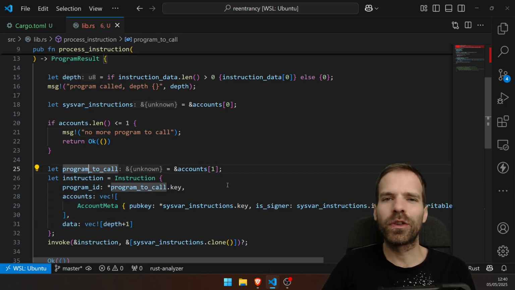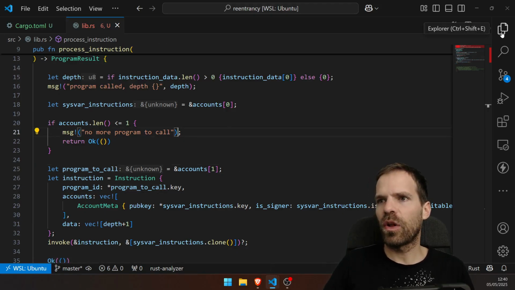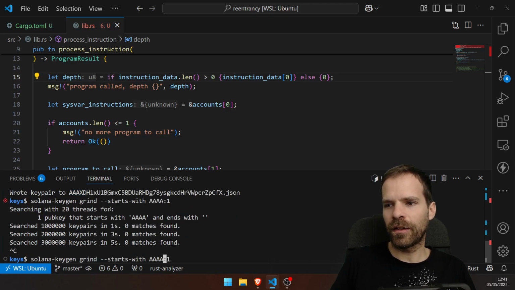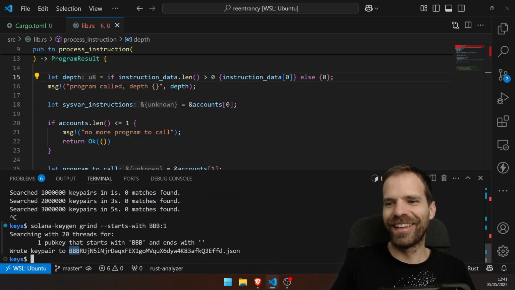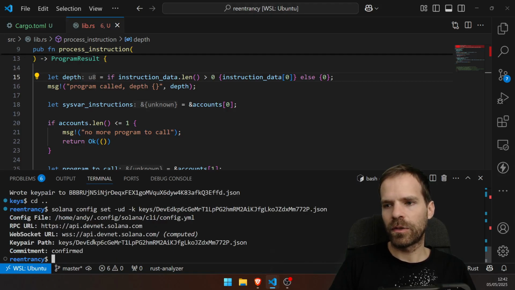And let's start with doing a self CPI again, because that's what we know. And for that, we've got to deploy this. Let's call this one, I've got a def, and then I'll do program A, and then later we'll do program B. So let's go to devnet and set our key to the def.